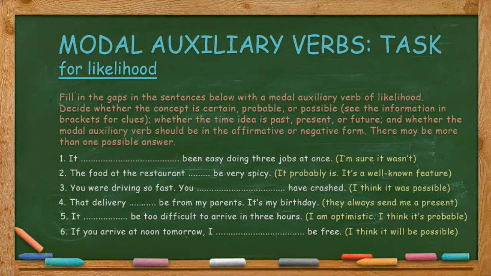Here are the answers. Number 1. It can't or couldn't have been easy doing 3 jobs at once, meaning I'm sure it wasn't easy. 2. The food at the restaurant can be very spicy, meaning it probably is, it's a well-known feature.